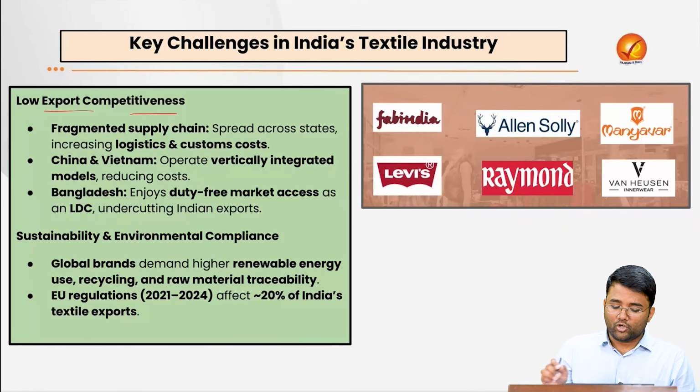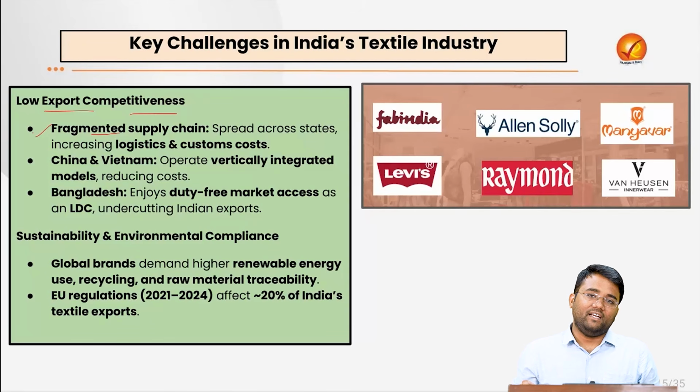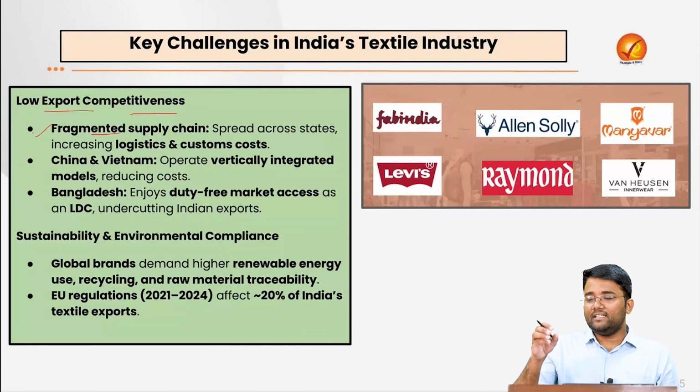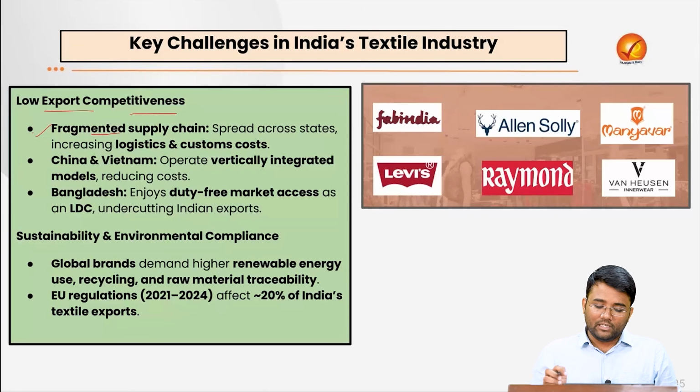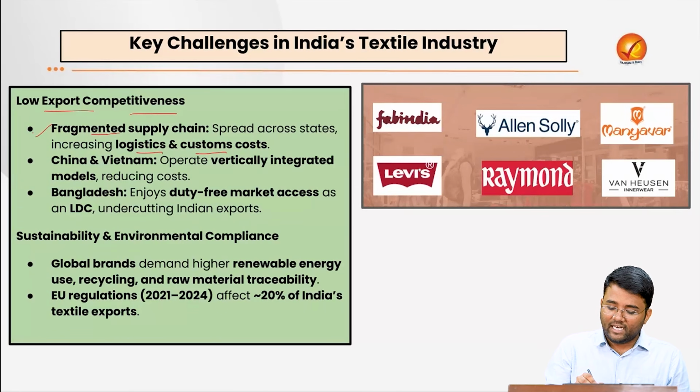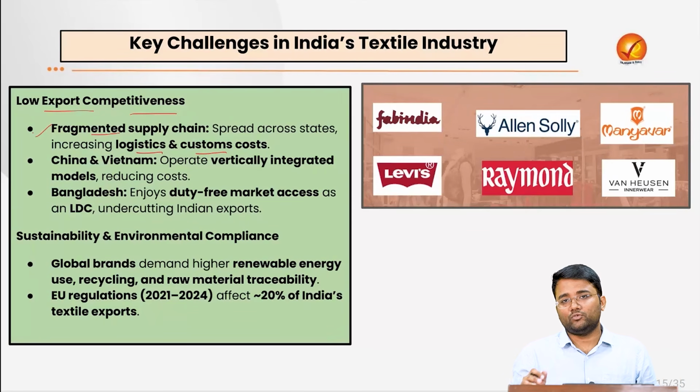Also, on low export competitiveness, the supply chain is fragmented. It is spread across states; we generally witness that the states which are good producers of raw materials do not have good industrial linkages with the textile sector. And when there is a lack of a robust supply of raw materials to the industries, obviously it will lead to high logistics costs, and that cost will be further passed on to the actual customers, me and you, who are buying shirts from malls or e-commerce websites.